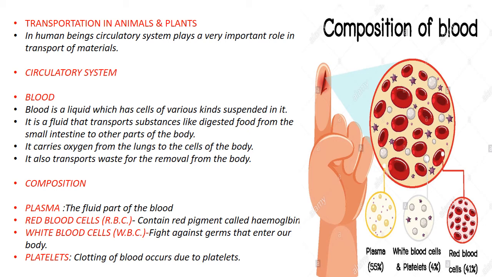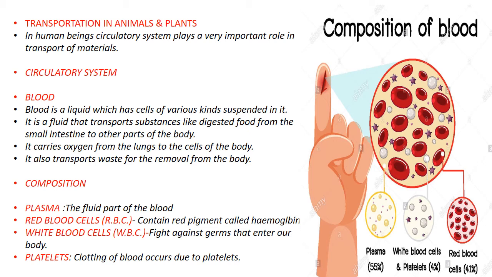So, what exactly does this circulatory system consist of? The main component of this circulatory system is blood. Blood is a liquid which has cells of various kinds suspended in it. It is a fluid that transports substances like digested food from the small intestine to other parts of the body. Similarly, it carries oxygen from the lungs to the cells of the body, and it also transports waste for removal from the body. Now, what is the composition of this blood?